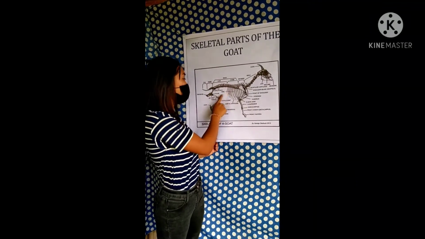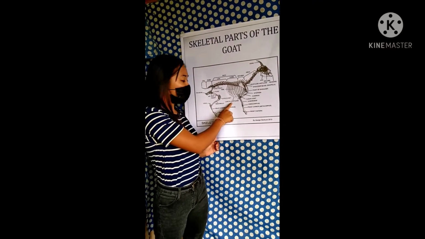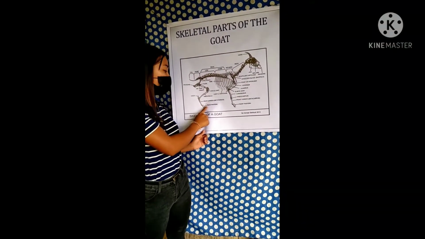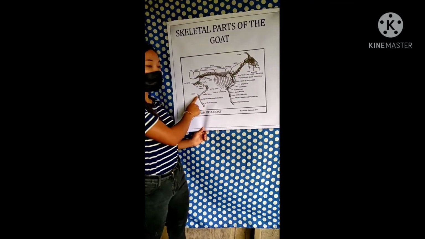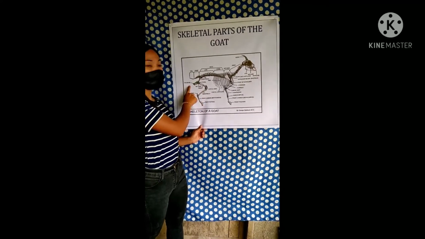This is the ribs, the curl, stifle joint, costal cartilage, tibia or fibula, rear cannon, rear pastern, the hook, the hip joint, the femur, and the pin bone.